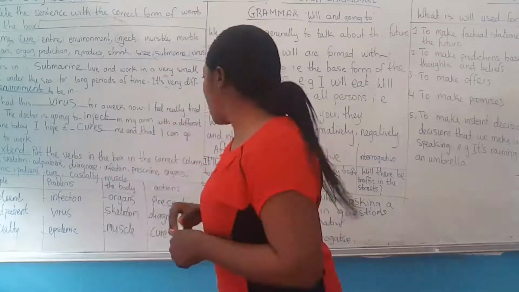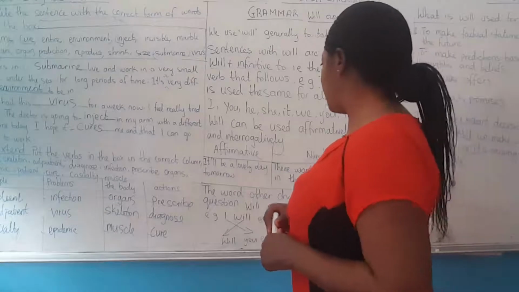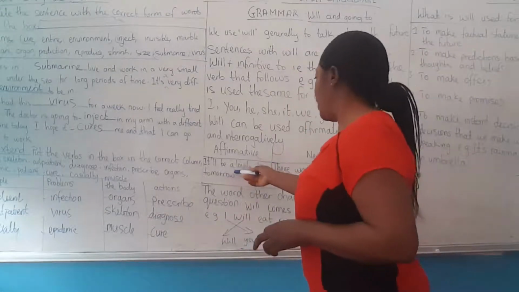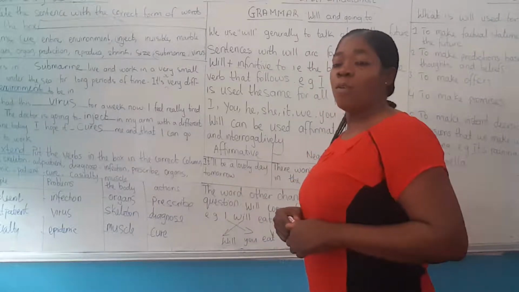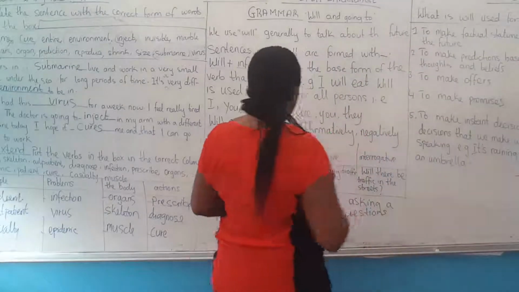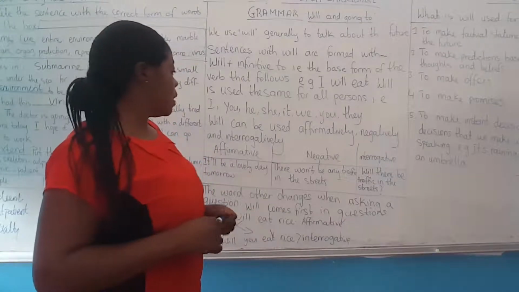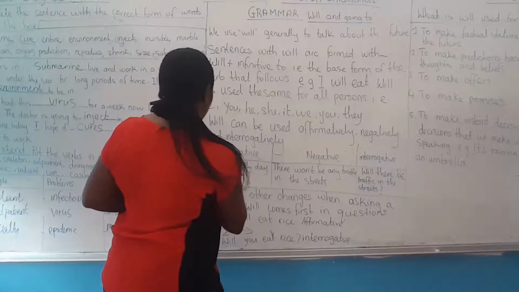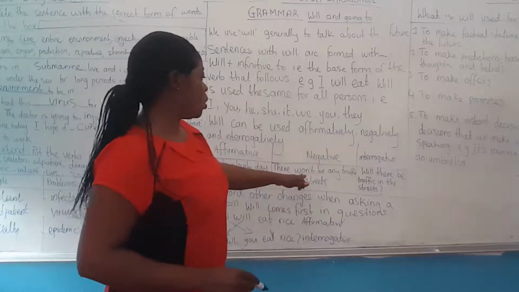Affirmative: it will be a lovely day tomorrow. Negative: there won't be any traffic in the street tomorrow. The negative of will is won't.